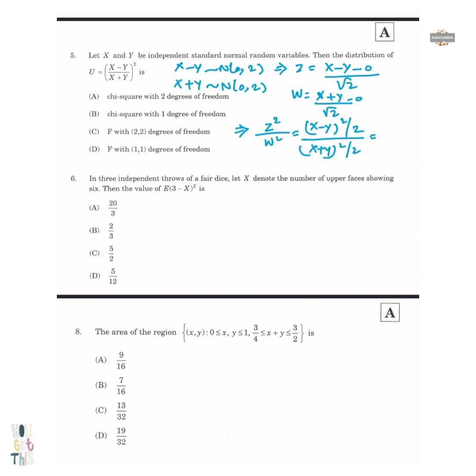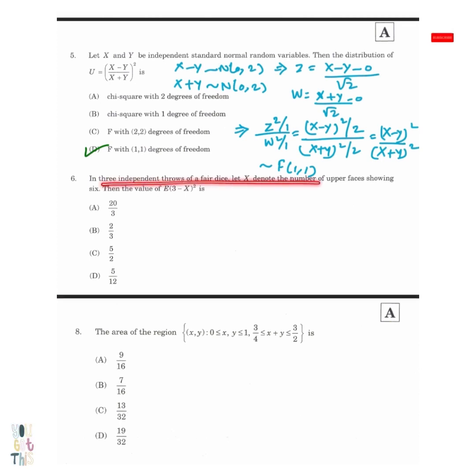So actually F is the ratio of two chi-squares divided by their degrees of freedom, right? But here 2 is not the degree of freedom. 2 is actually included in that normal distribution or the chi-square distribution. And the ratio of two standard normal variates follows Cauchy distribution, and the reciprocal as well follows Cauchy distribution. That is, if x follows Cauchy, then 1 by x also follows Cauchy distribution.